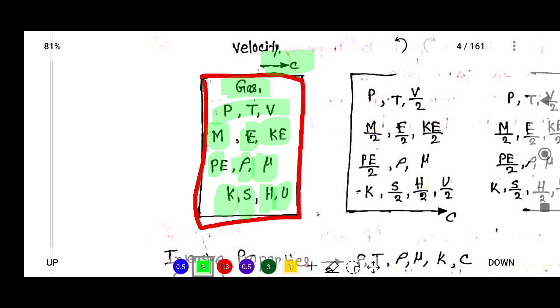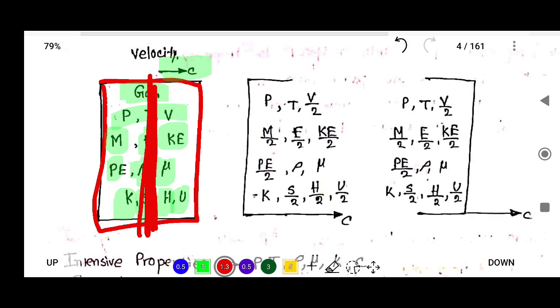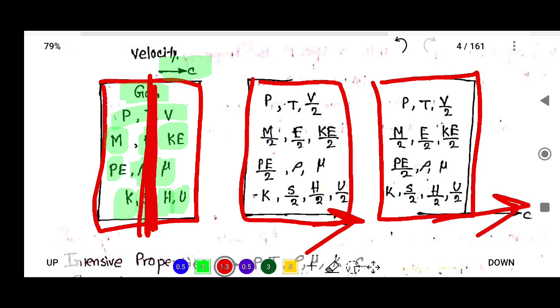Now consider you divide this cylinder into two equal parts. When you divide it into two equal parts, you can see that the first part has the same velocity c, and the second part has the same velocity c. And when you look at the pressure, the first part pressure is P and the second part pressure is also P. That means pressure is not changing.